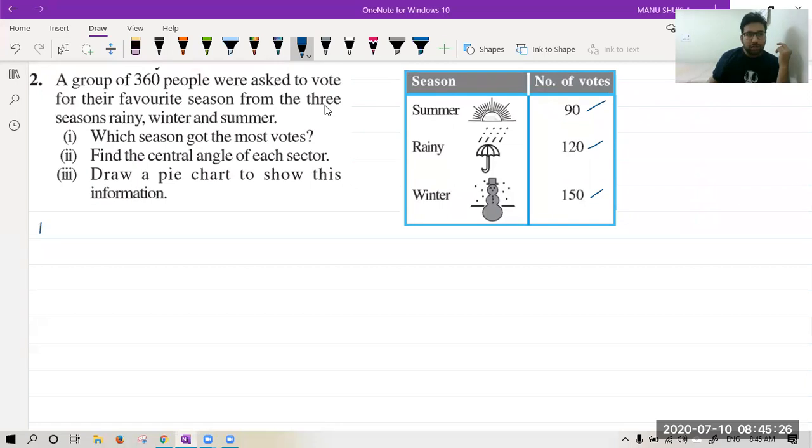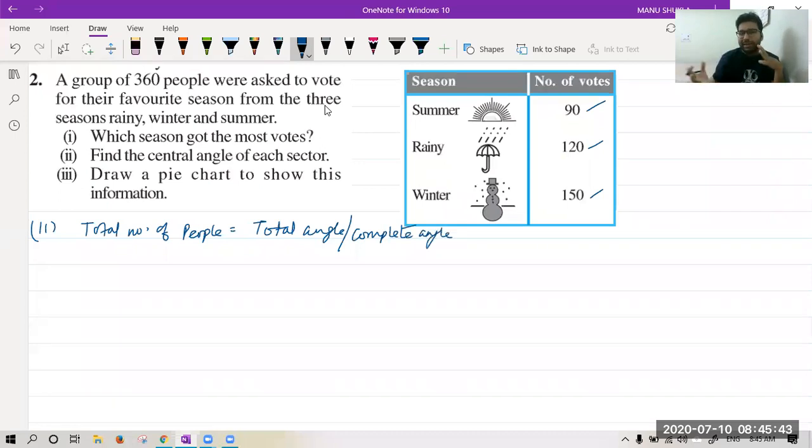For the second part, total number of people will be equivalent to total angle. And we all know the total or complete angle is 360 degrees. So the total number of people given to us, 360 people, is the same as 360 degrees. Now we can find a relation between people and angle.